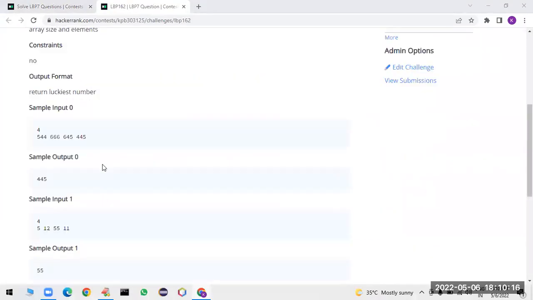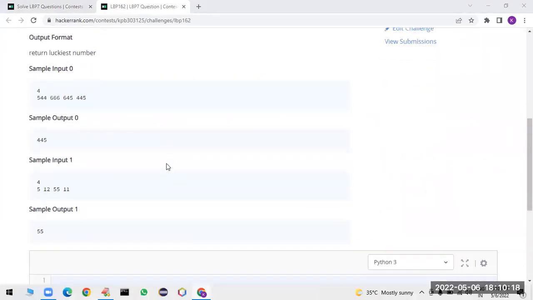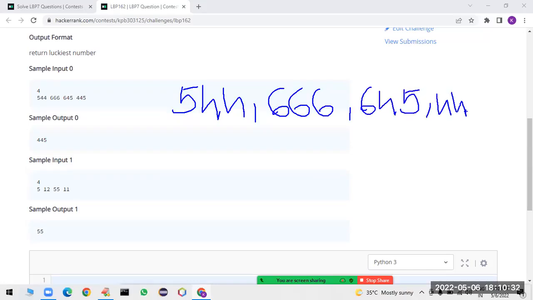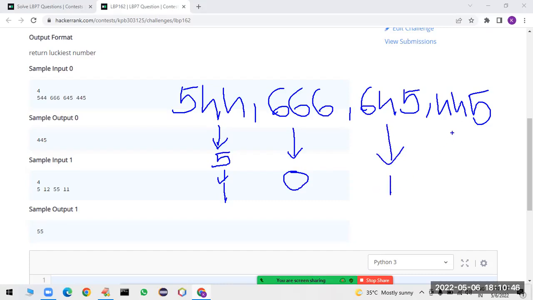So observe carefully. So here, how many numbers are there? 4 numbers in the first test case. 544, and 666 is there, and then 645 is there, and then 445 is there. Sir, in these, how many fives are there? Only one 5. In this, how many fives are there? Zero. In this, how many fives are there? Only one 5. In this, how many fives are there? Only one 5.